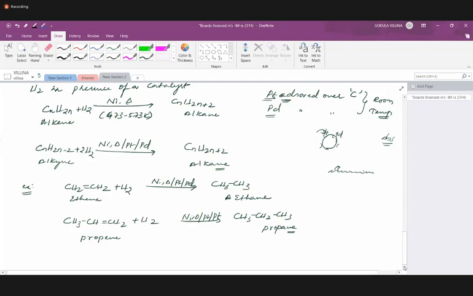Can methane be prepared? Is there any unsaturated compound available for preparing methane? Can methane be prepared by this hydrogenation? No, ma'am. Right. Methane cannot be prepared, so please make a note.